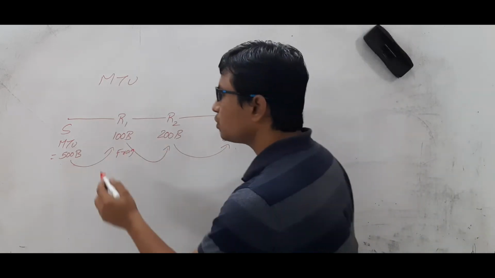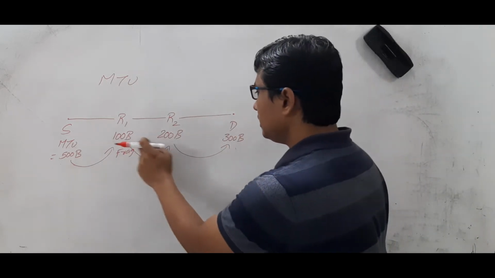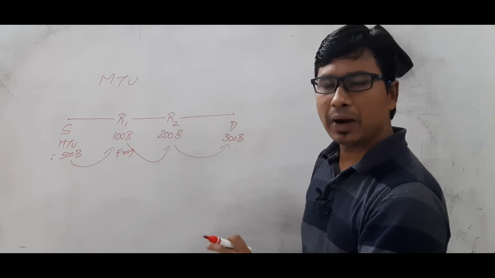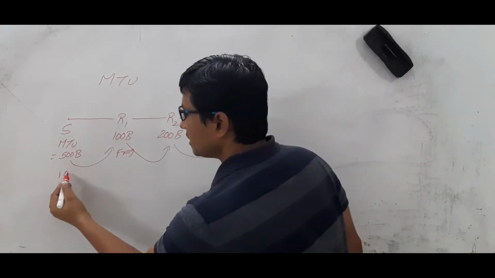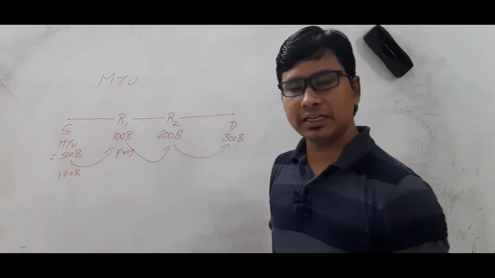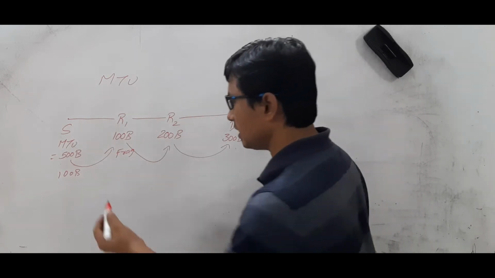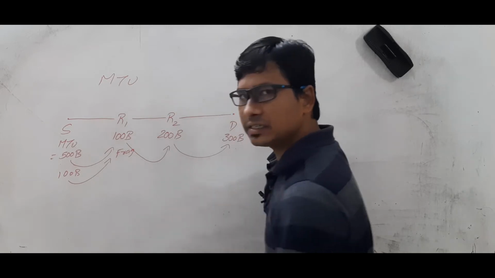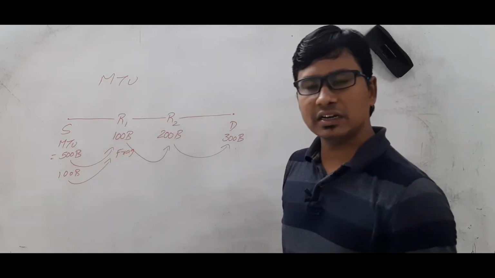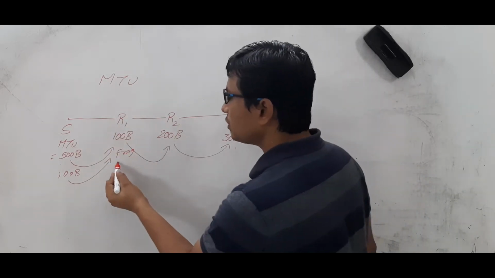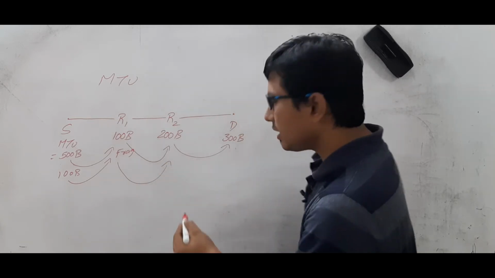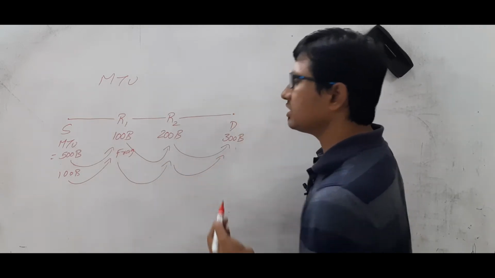Now if the source comes to know that the least MTU of the path is 100 bytes, then it will send packets of 100 bytes only. Then what is the advantage? There will be no fragmentation, because if it sends 100 bytes, router R1 can forward 100 bytes of packet without any fragmentation. And even router R2 will send it to the destination. Am I right?